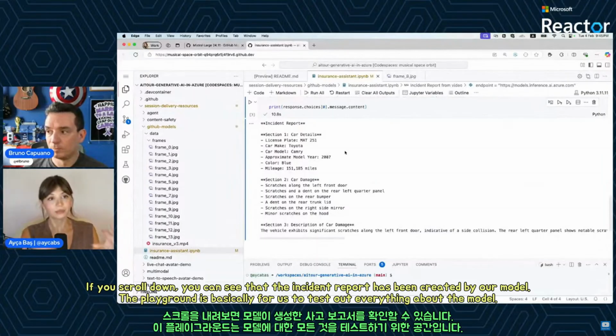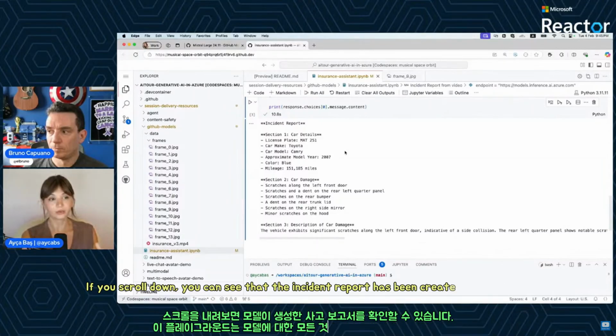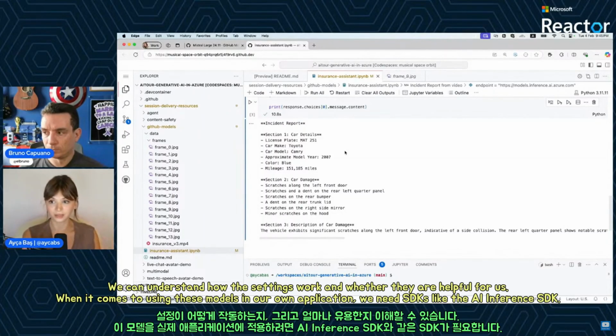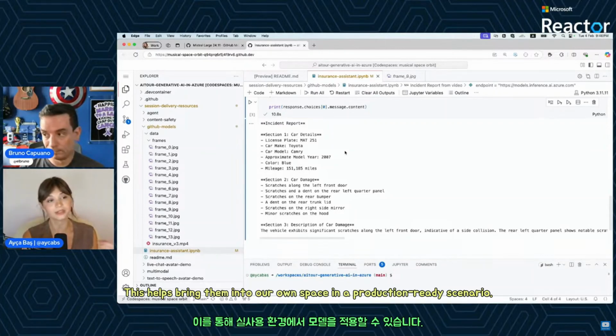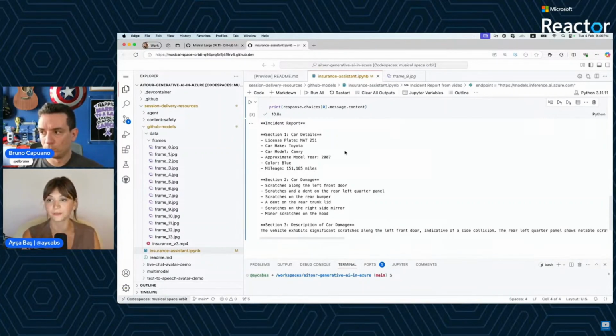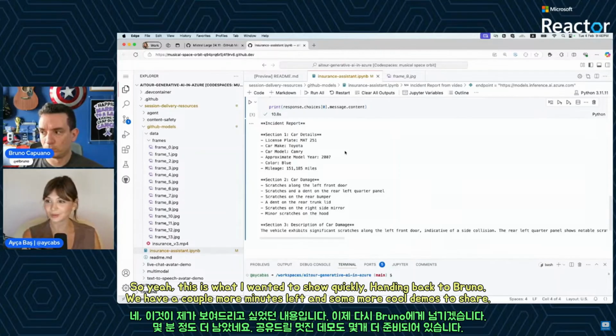So the playground is basically for us to test out everything about the model and understand how the settings work, if this is helpful for us. And when it comes to using these models in our own application, then we would need some of the SDKs like the AI Inference SDK, for example, to bring them into our own space, in our own production-ready scenario. So yeah, this is what I wanted to show.